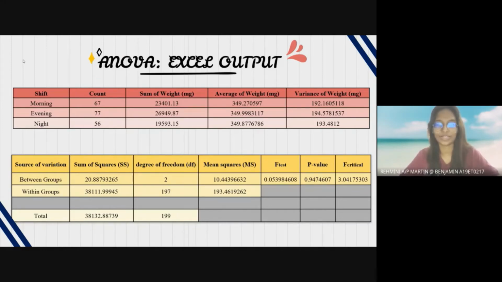As you all know, ANOVA stands for one-way analysis of variance, and it is used to test the equality of means of 3 or more populations. As you can see there, there are 3 shifts, which are morning, evening, and night, and the given data such as the count, sum of weight, average of weight, and variance of weight. And below is the ANOVA Excel output, which covers the source of variation, sum of squares, degree of freedom, mean squares, F-test, p-value, and F-critical.